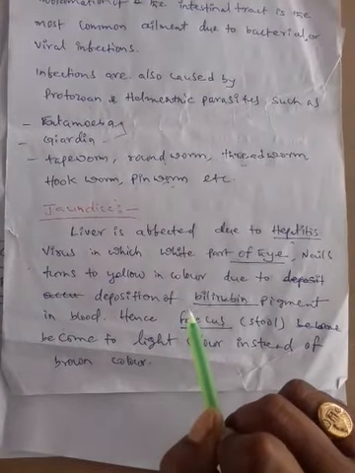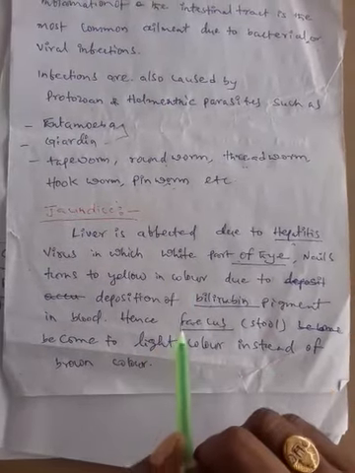It is the main symptom that occurs in jaundice.